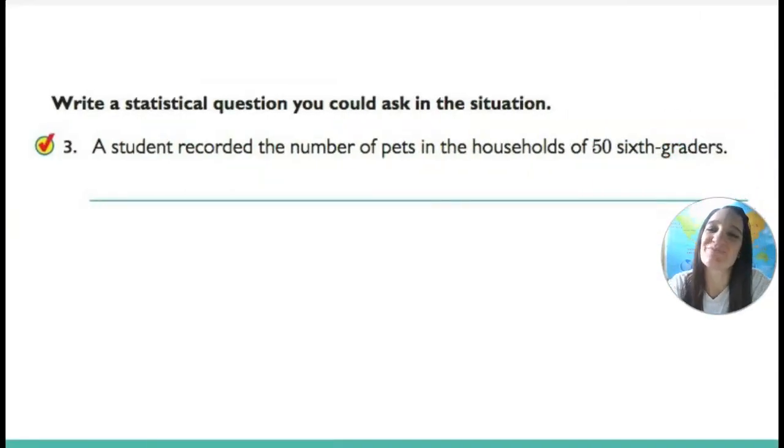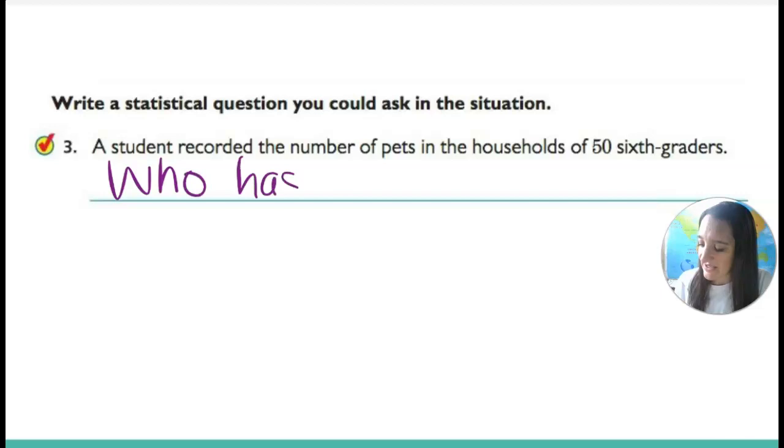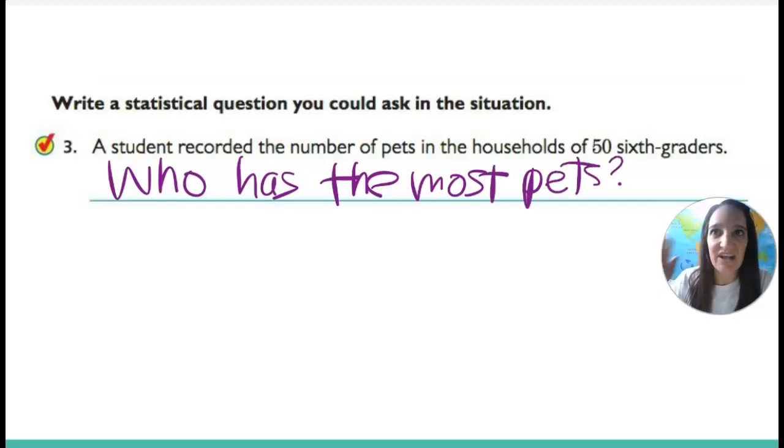All right, so let's practice writing a statistical question. Here is our data. We have recorded the number of pets in the household of 50 sixth graders. What would a statistical question be? Well, it'd be a question that I have to look at all 50 of those sixth graders in order to answer the question. So a statistical question might be, who has the most pets? How will I know that's statistical? Well, because I have to look at all of my 50 students to see who has the most.